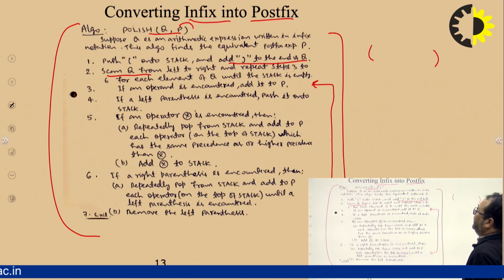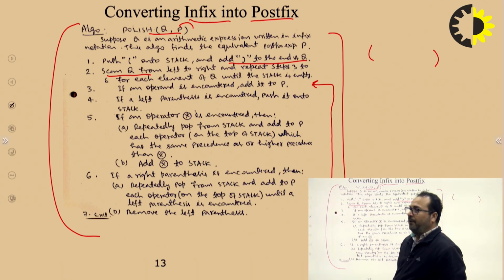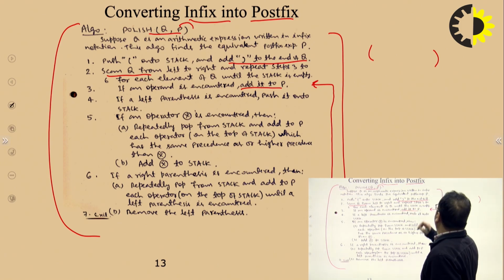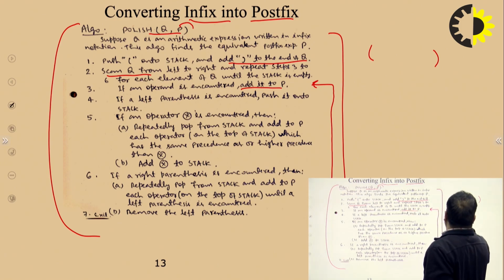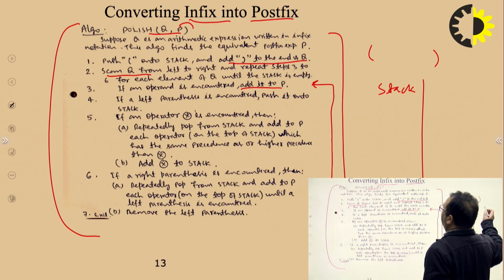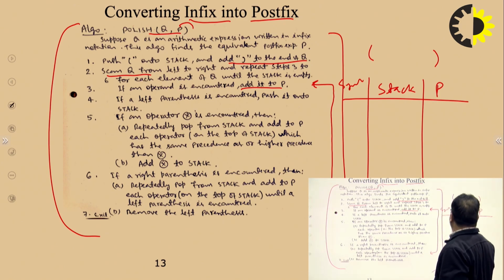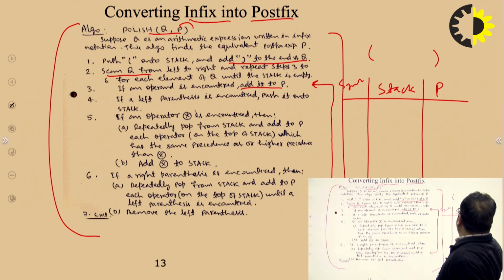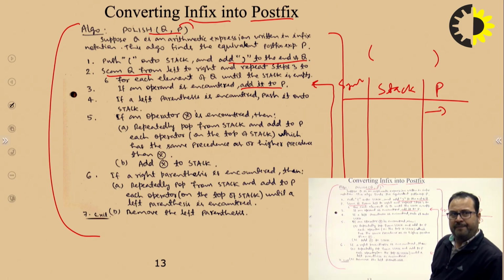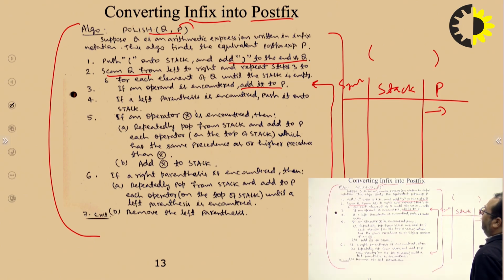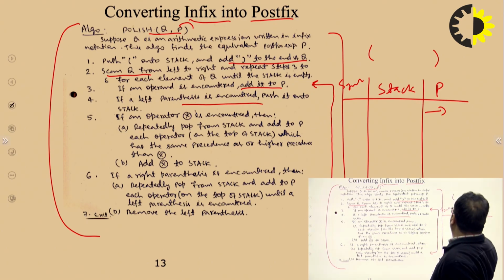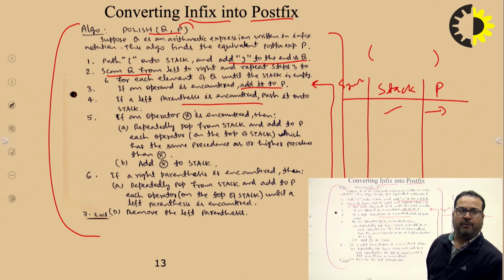If an operand is encountered, then add it to P. P means the converted expression, and here we will use a stack. This will be the symbol which is going to be scanned, so we can make a table. If an operand is encountered, it will simply be appended, added to P. Second, if a left parenthesis is encountered, push it onto the stack.